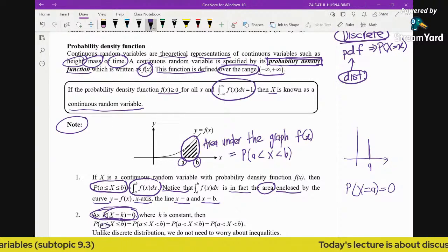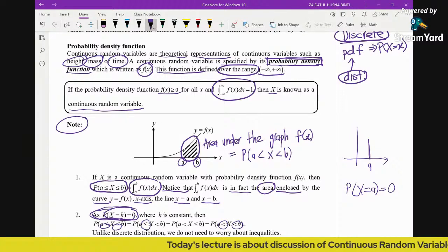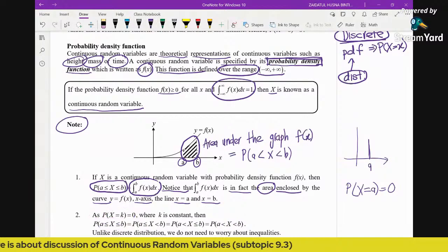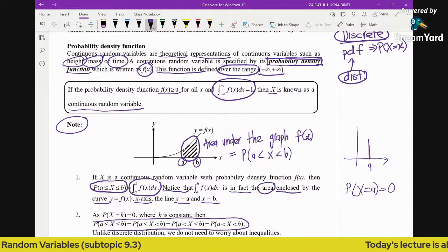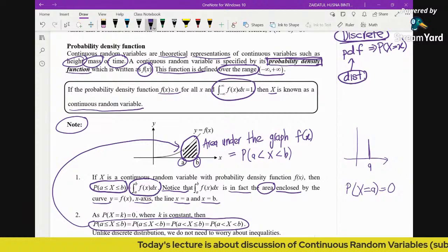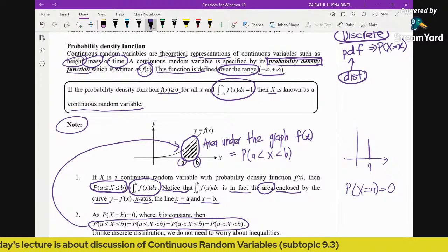If you do have the equal sign or not at all, or even an equal sign at A only or at B only, it does not matter. They simply mean the same thing. So these are all basically the same thing: the probability of x from A to B, whether you have the equal sign or not.